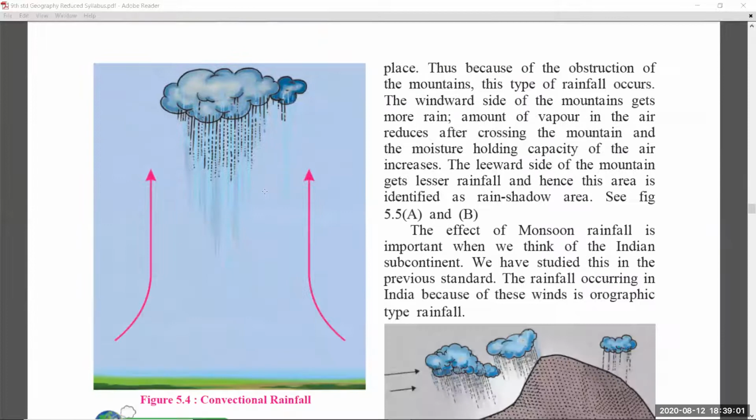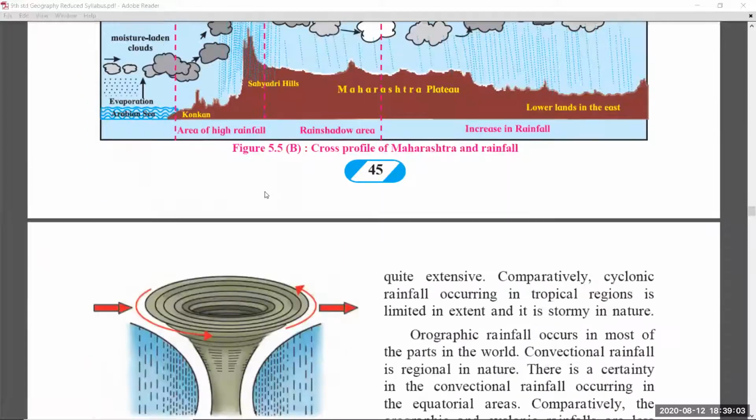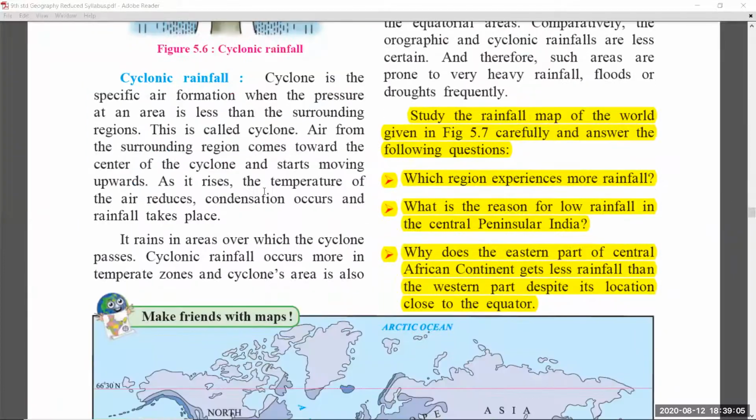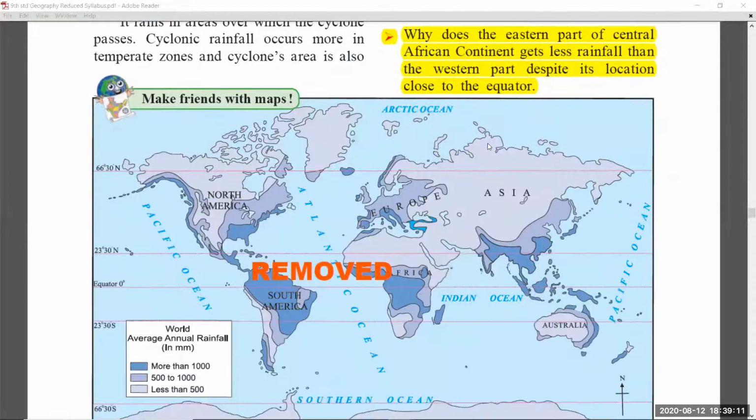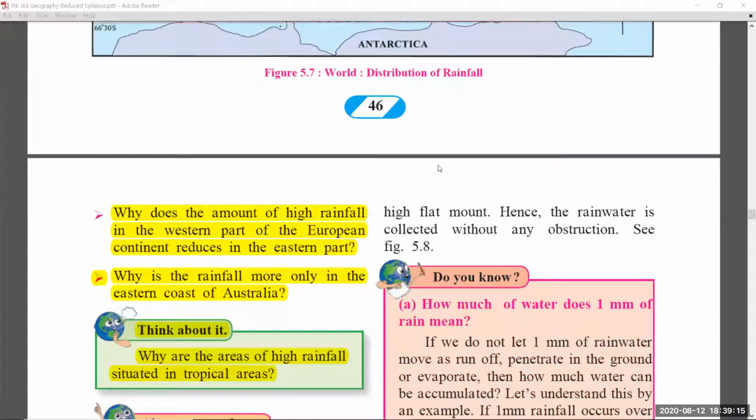44 also no change, students. Coming to page number 45, there is no change. In 46, there is a reduction of the syllabus, that is, study the rainfall map of the world given in figure number 5.7. This figure number 5.7 was also removed, which I have highlighted.